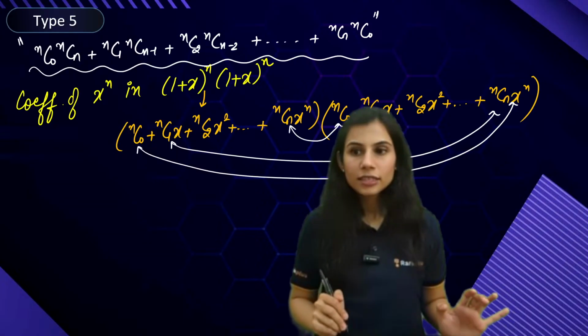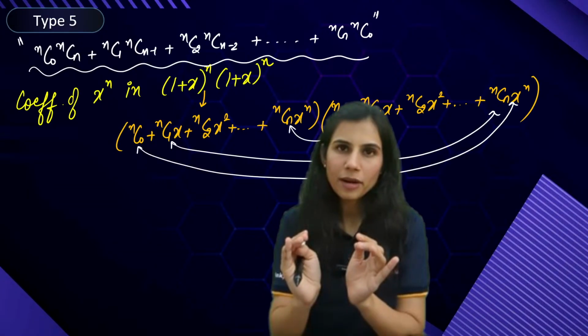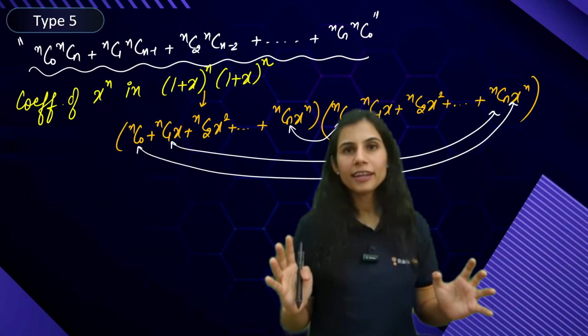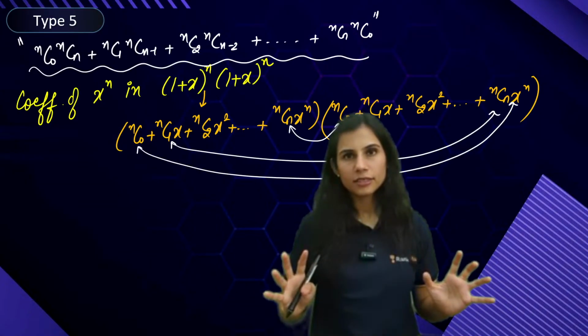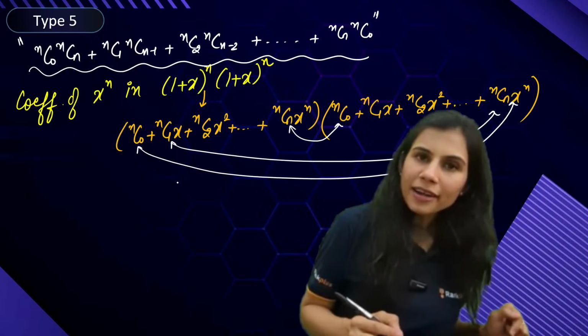Got it? Yes or no? When you multiply (1 + x)^n with (1 + x)^n, all possible coefficients of x^n which you can get are all written in the above series. Exhausted, completed. The list is complete. So what is the coefficient of x^n in this expansion?